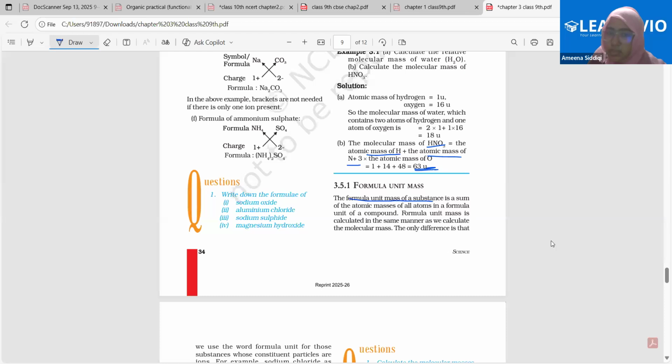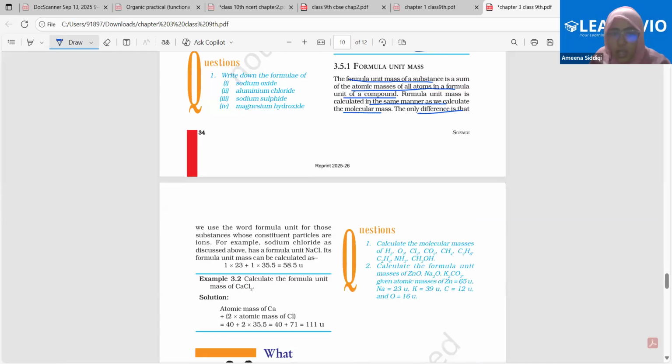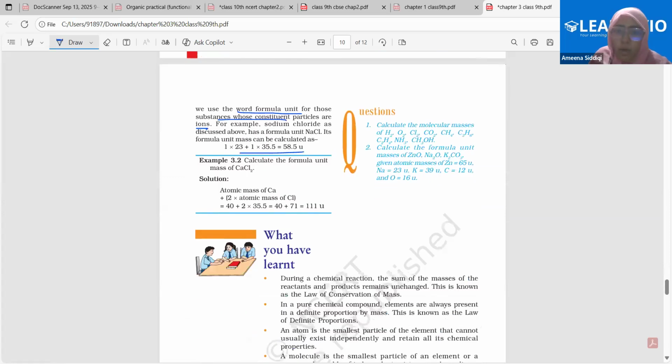Let's quickly see formula unit. The formula unit mass of a substance is the sum of the atomic masses of all the atoms in a formula unit of a compound. It is calculated in the same manner as the molecular mass. The only difference is that we use the word formula unit for those substances whose constituent particles are ions, like NaCl. Now calculate the formula unit mass for calcium chloride.